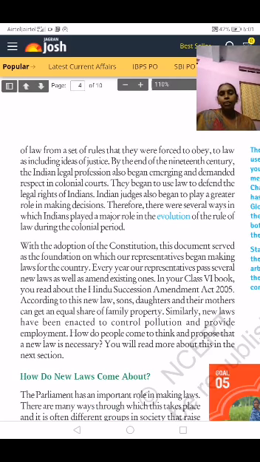There are therefore several ways in which Indians played a major role in the evolution of the rule of law during the colonial period. The people played a very, very important role and started to change some of the rules and regulations during the colonial period.